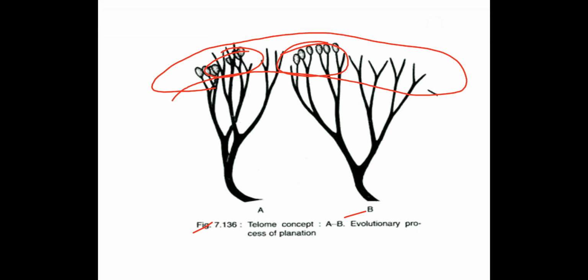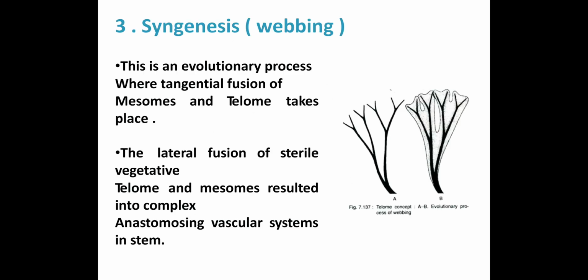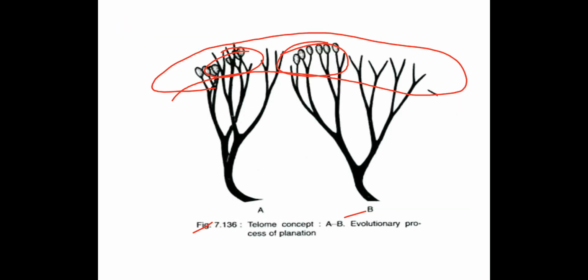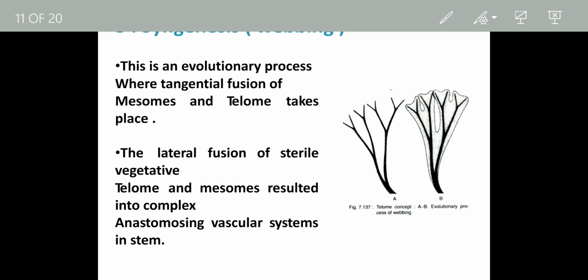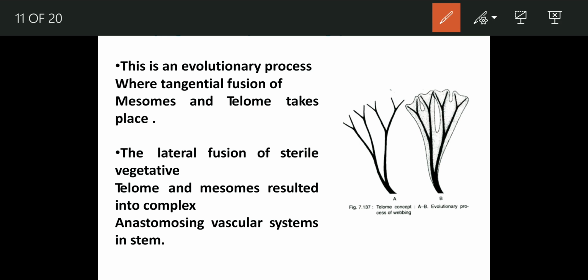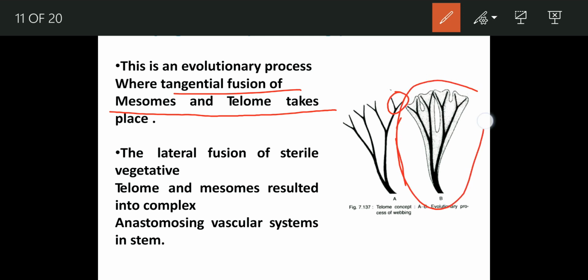Then third is syngenesis. Syn means grouping, when there is a fusion due to grouping. It was suggested that the mesomes and telomes are fused tangentially. See, these are the mesomes, these are the telomes. They have all fused together, lying in a common parenchymatous tissue.